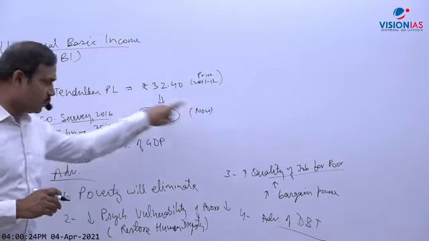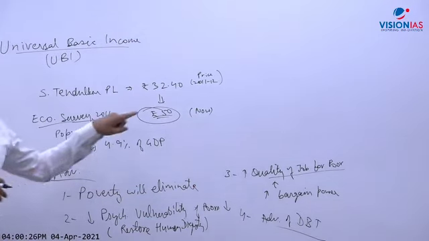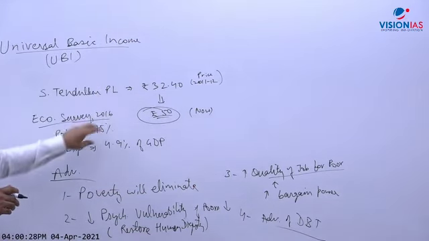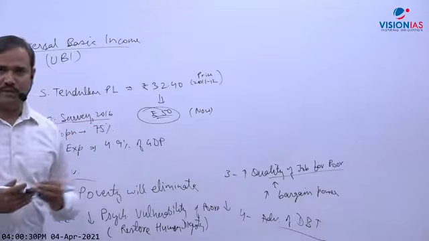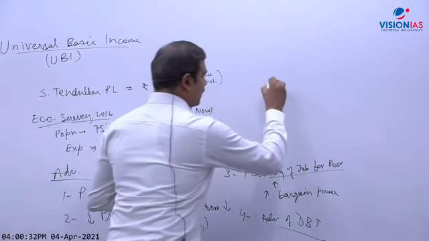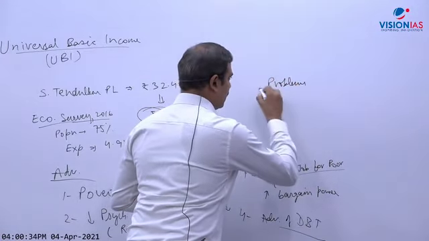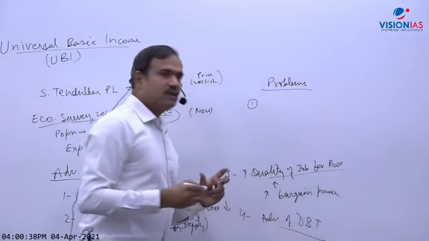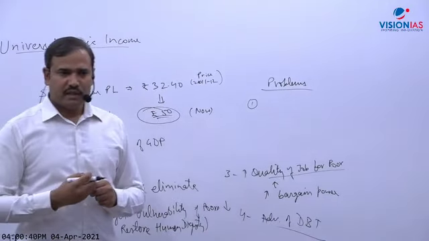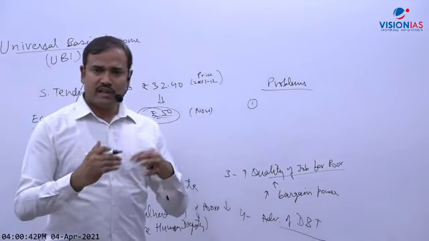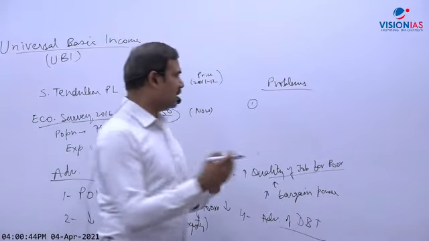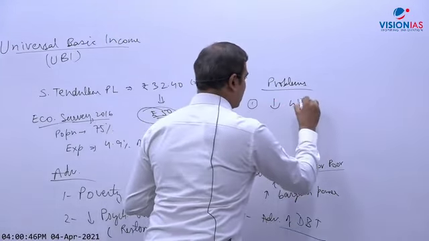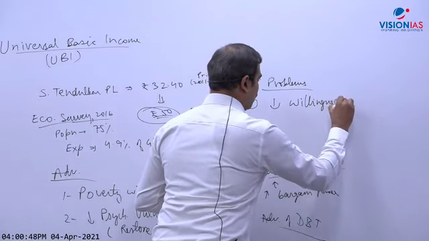So these problems actually will be rectified if DBT, if UBI can be implemented. Now, what are the problems? So the most important problem, some people say, is unemployment: willingness to work will reduce. What do you think? Yes or no? It reduces willingness to work.